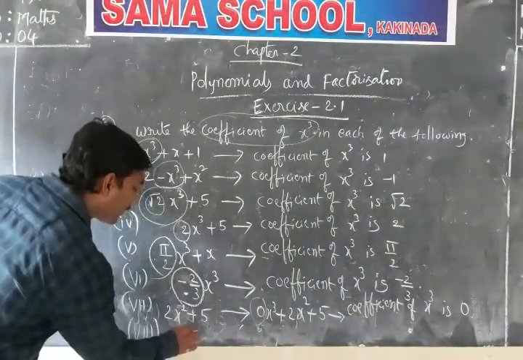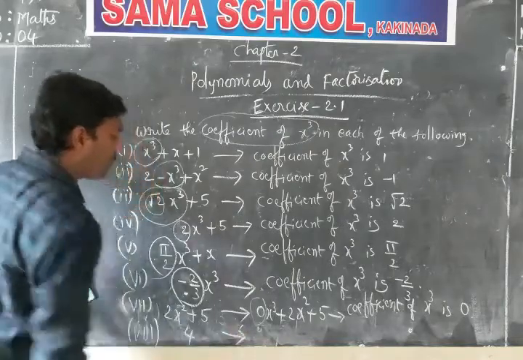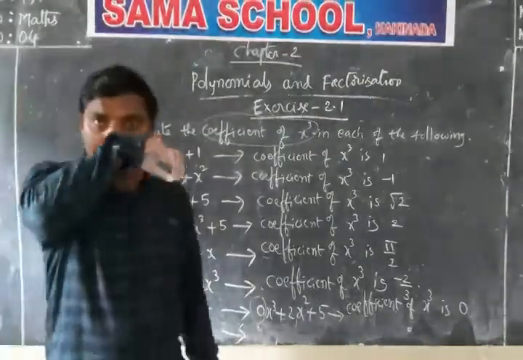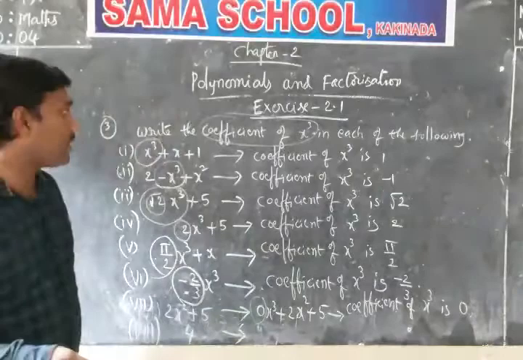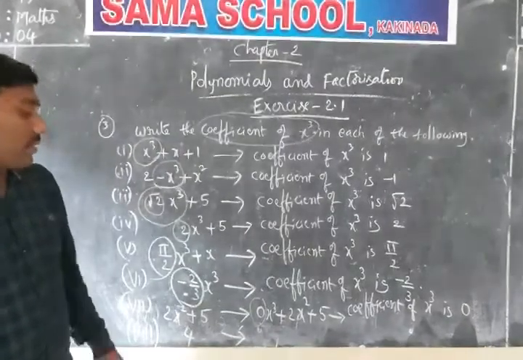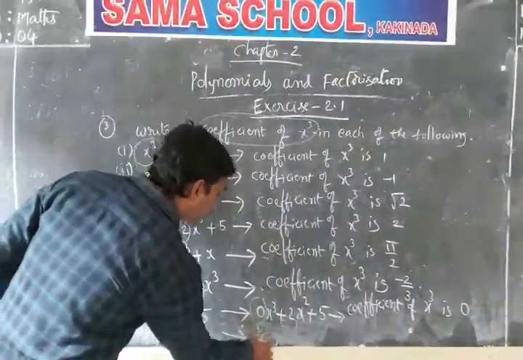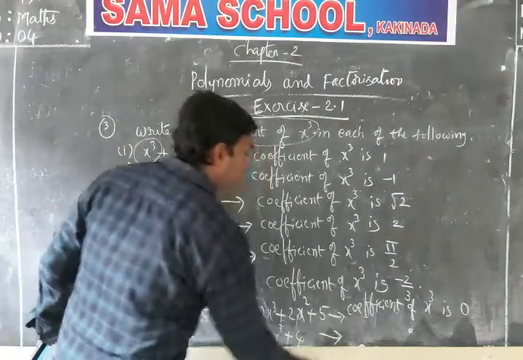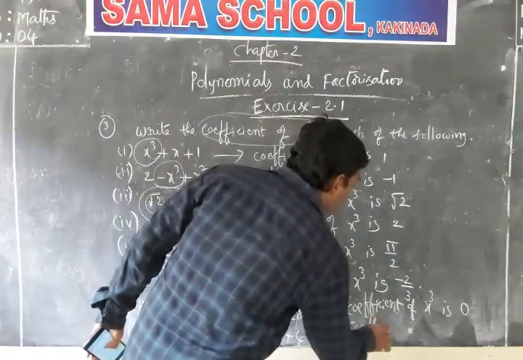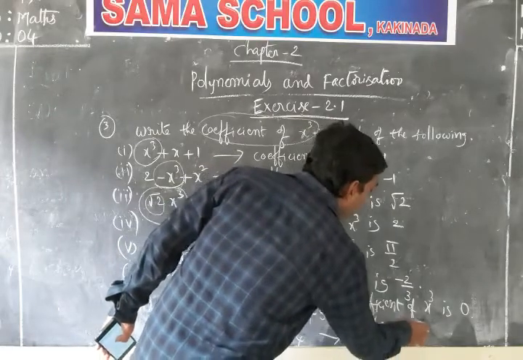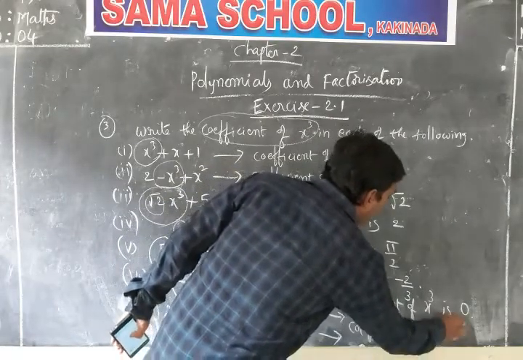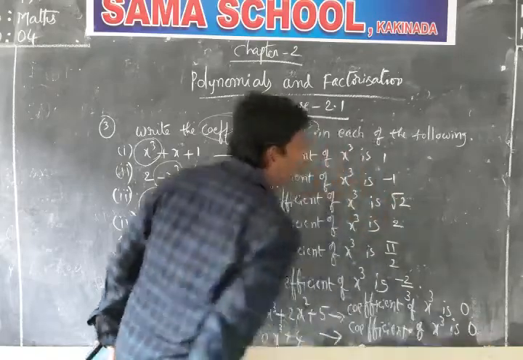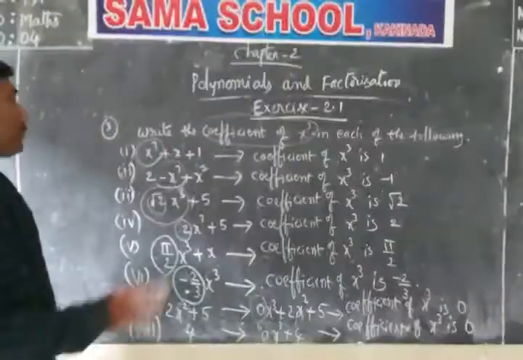Now the last question in this model, the 4. Only 4 is given. Can you consider the quotient of x cube? Consider it as 0 into x cube plus 4. Now the quotient of x cube is the same as the previous one. It is 0 only. Understood? Okay, this is the model.